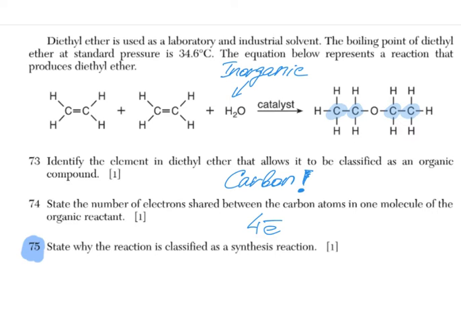And the last one, state why the reaction is classified as a synthesis reaction. Okay, so we can see that on the left we have 3 reactants, relatively simple, and on the right we have only 1 product. That's enough to classify it as a synthesis. Simpler, smaller compounds are synthesizing something bigger and more complex. That's synthesis.